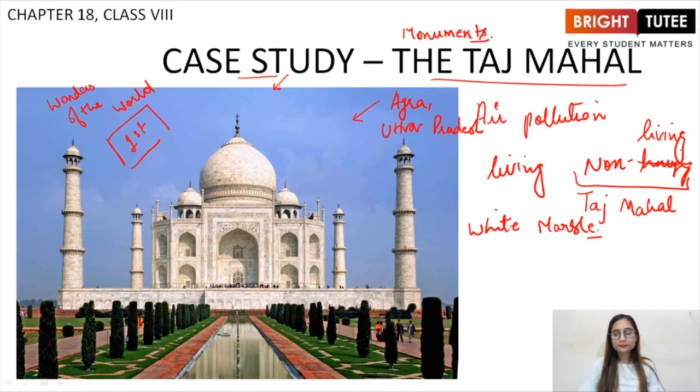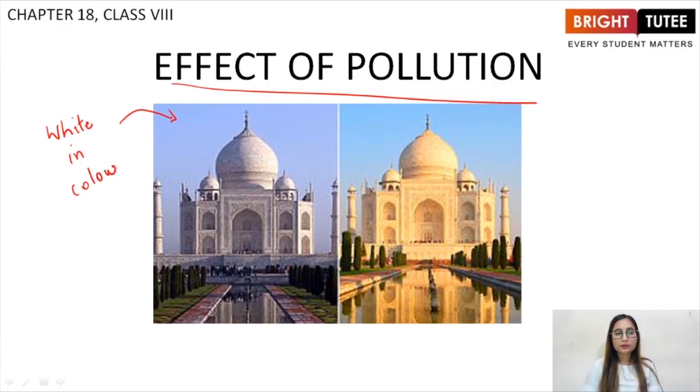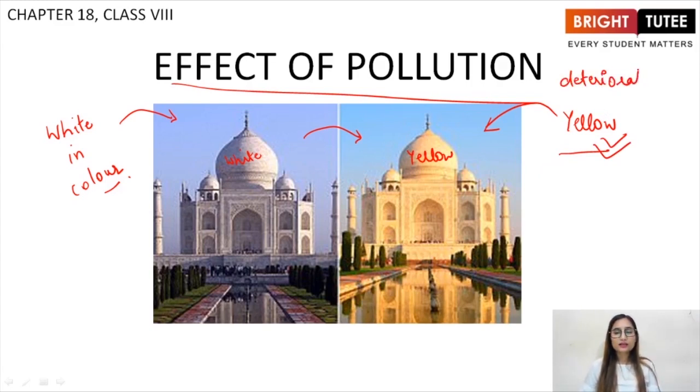Now students, we are going to study the effect of pollution on the Taj Mahal. Initially, the Taj Mahal used to be white in color, as marble is supposed to be. But due to increasing pollution, it has turned somewhat yellow. As you can see in the pictures, there is a change in color. Here it was white, and now it has become yellow. This is the effect of pollution, and it is deteriorating our national monument.